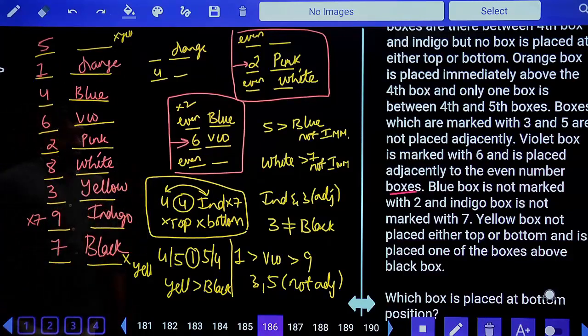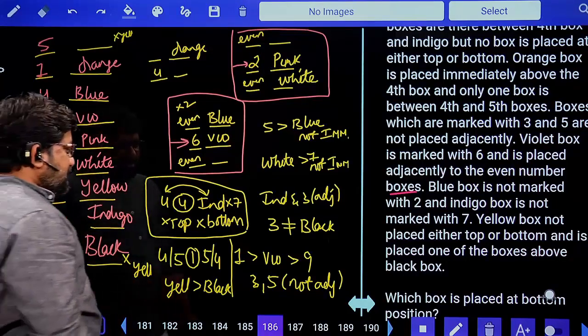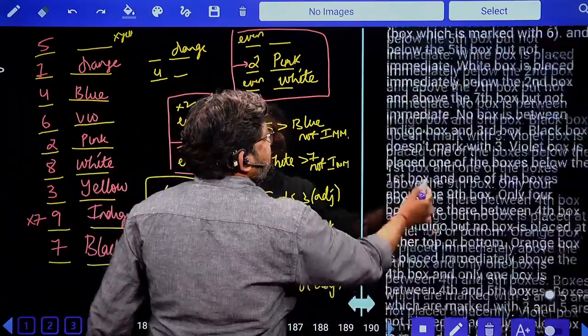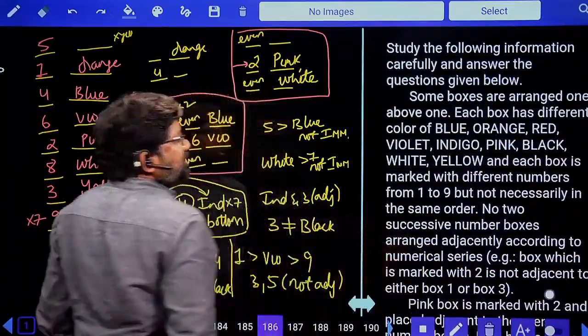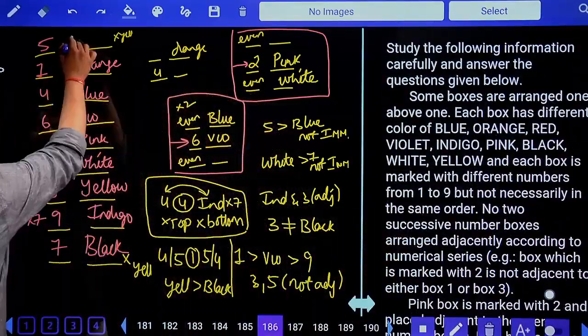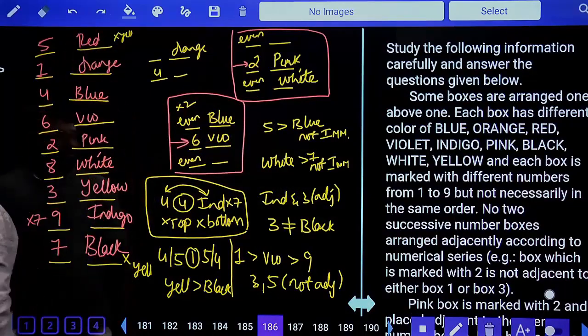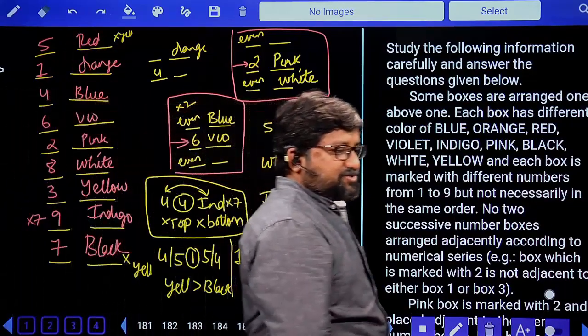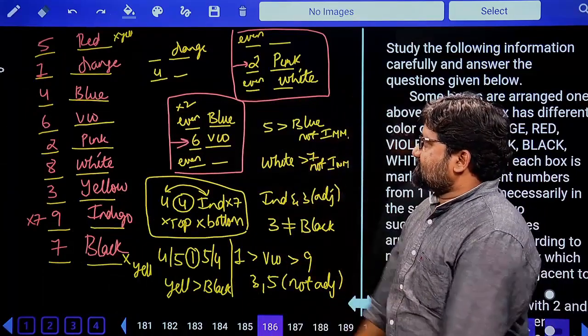There's only one color that is left out. Tell me what is that one color. Let's go and see it from the first. What are the colors that are left out? Only one color. Blue, orange, red. So red is missing. This is red. Yes. So students, this is the arrangement.